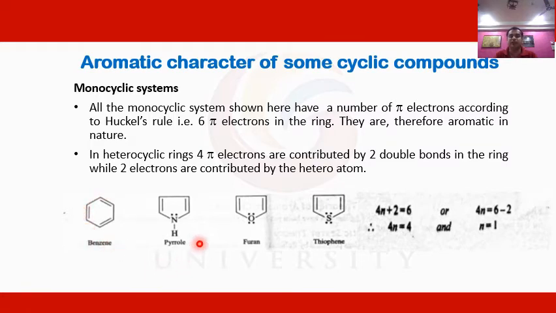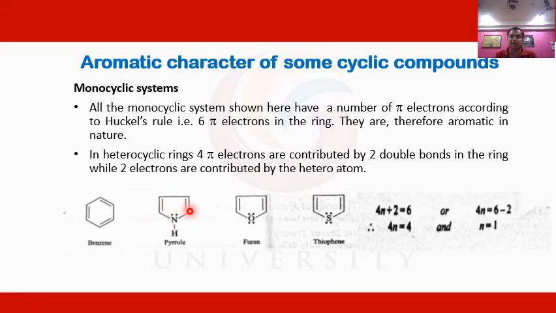Similarly, since we have 6 electrons in the case of pyrrole, furan, and thiophene, they must also be aromatic in nature, because they are heterocyclic systems, which are also examples of monocyclic systems. How is it possible that pyrrole, furan, and thiophene have 6 pi electrons? As we can see, in the case of pyrrole we have two double bonds.